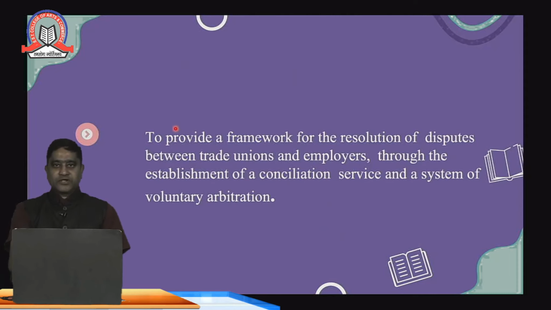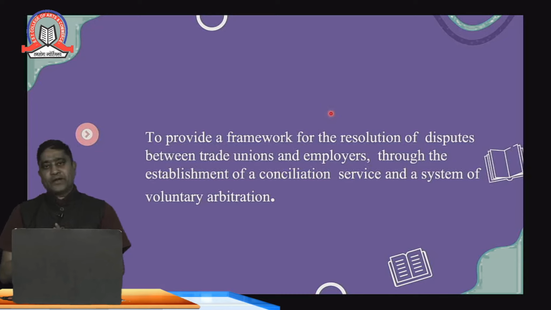The further objective of this Trade Union Act is to provide a framework for the resolution of the dispute between the trade union and the employees. So whenever there is a dispute between the employee or employees of different departments, the union should come into the picture and they should settle the grievances if it reaches them.